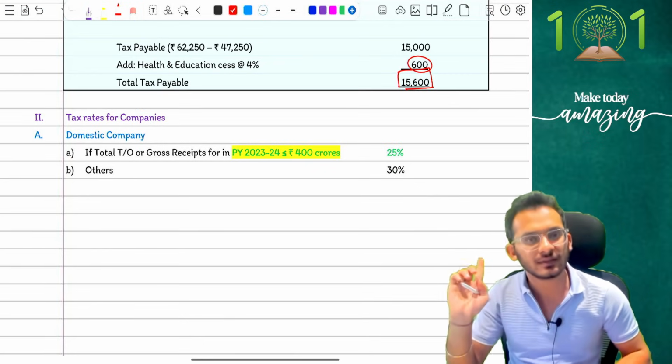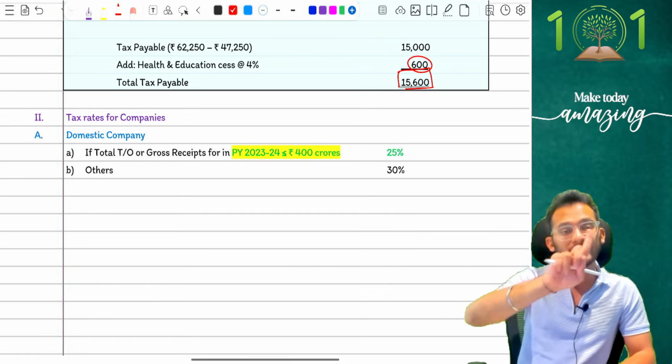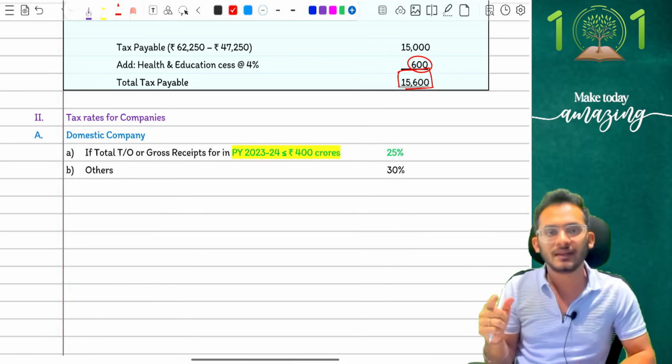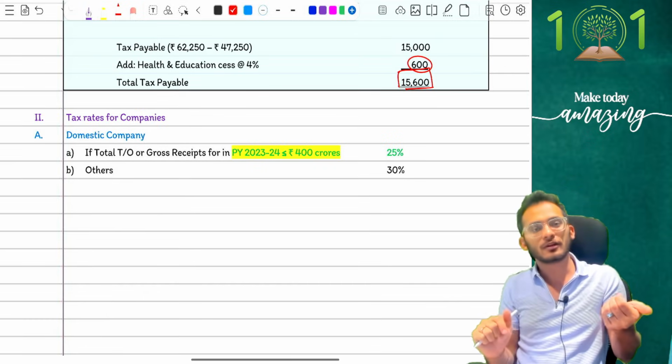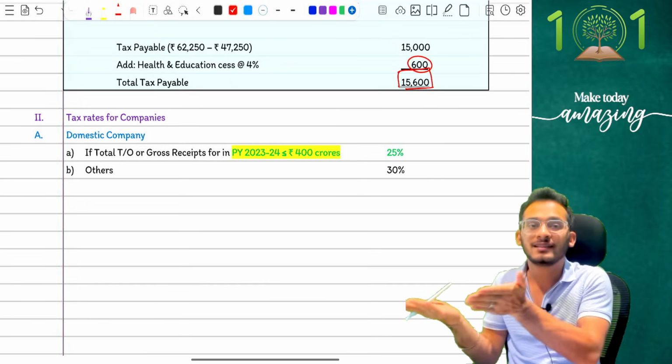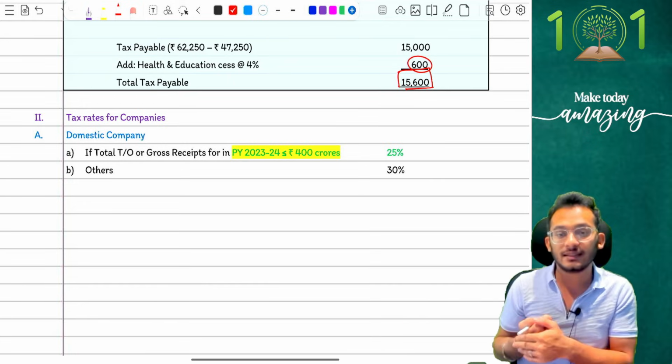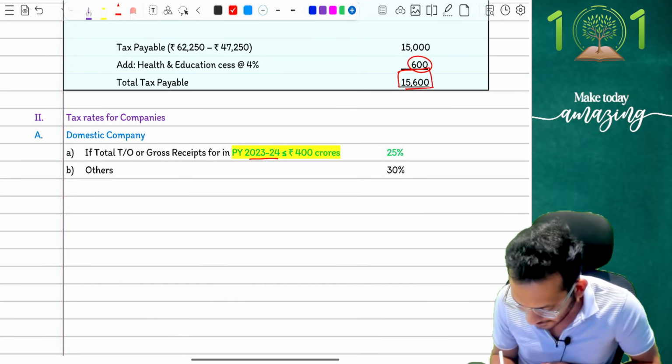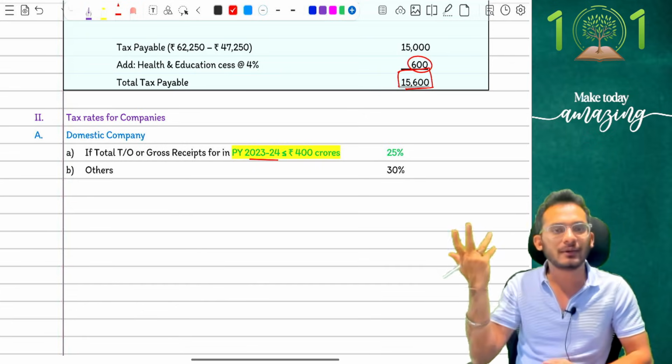For those who know people in domestic company, your previous year turnover is checked. Generally we take 2 years before turnover for you to check for a 25%. So automatically, now that you're moving to the next assessment year, the previous year also changes. In your book, this would have been previous year 22-23. Now it is 23-24. Very simple.